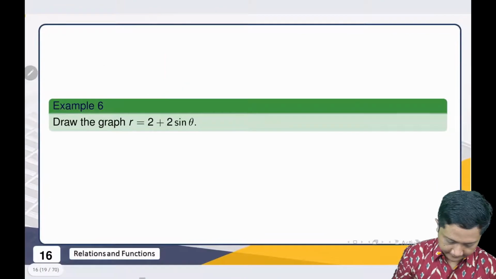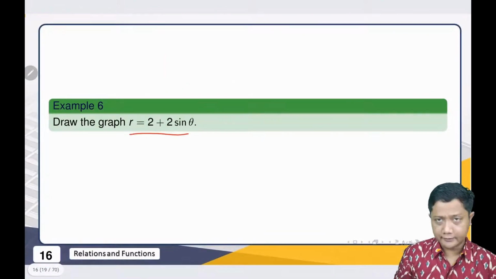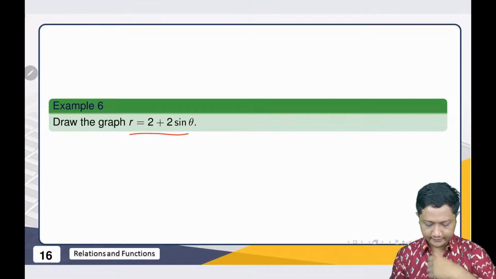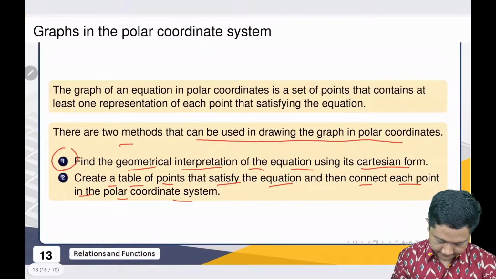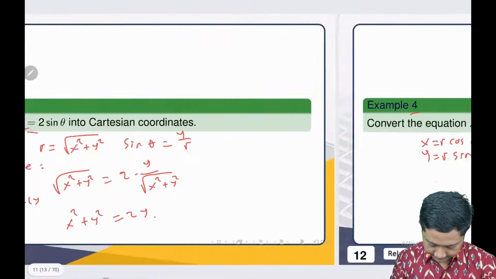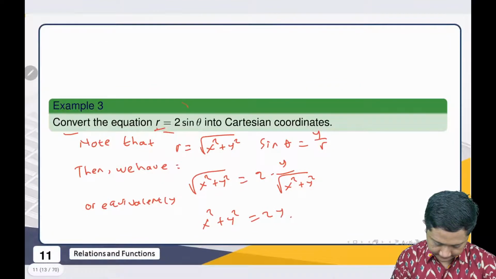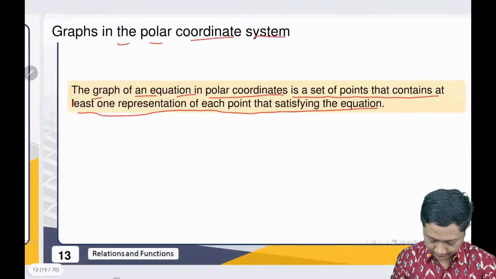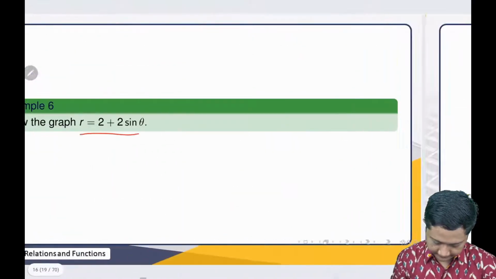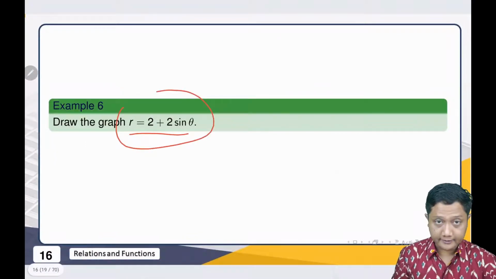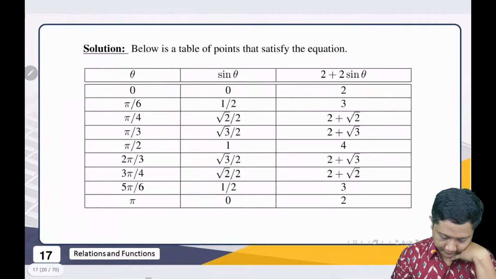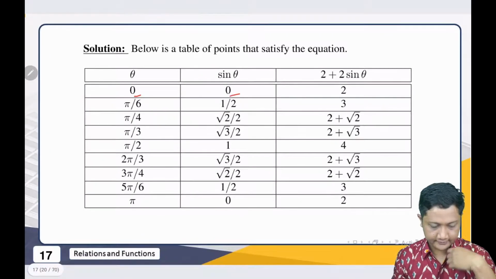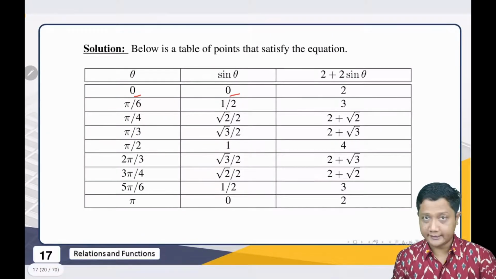Okay, another example. We want to draw this graph, and this one is much more difficult. For the first method, as you see, we already know a little bit about that, but this one is a bit different. So we use the second method, trying to list as many points as possible to make it easier.